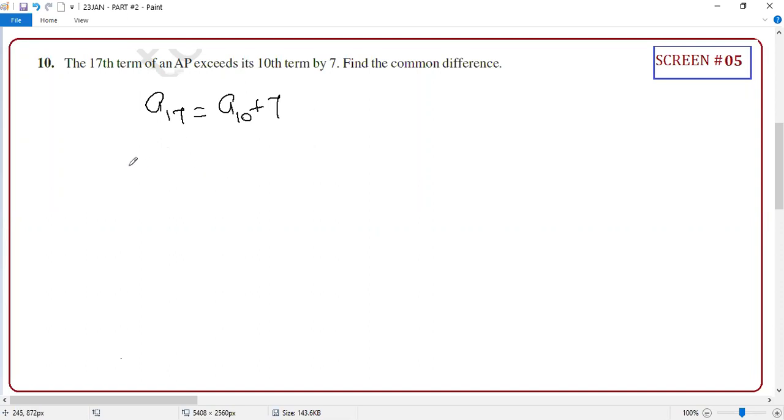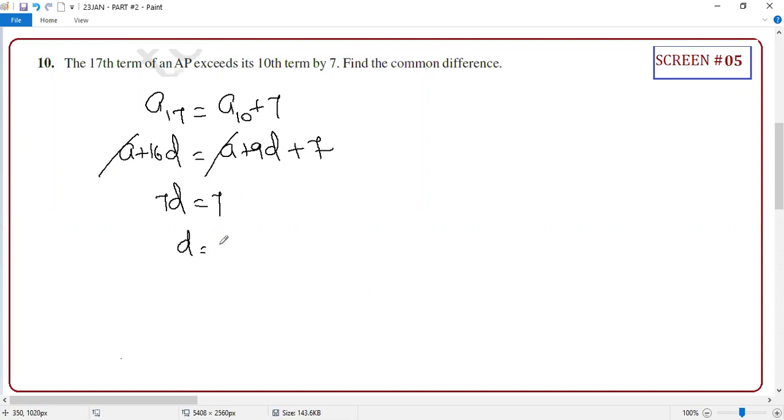Now you write A plus 16D is equal to A plus 9D plus 7. So A cancels, no? So 16D minus 9D is what? 7D. 7D equal to 7, so what is your D, student? 1.